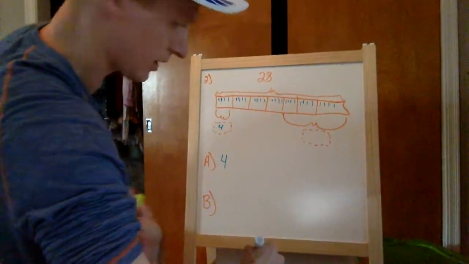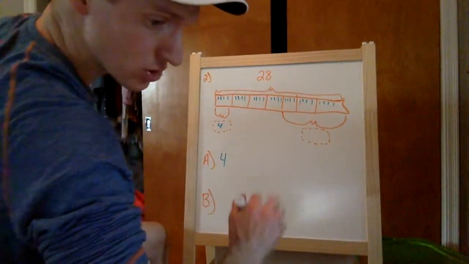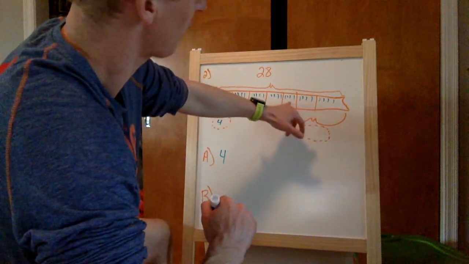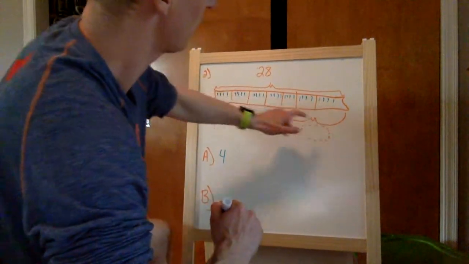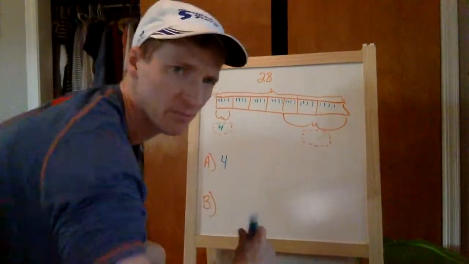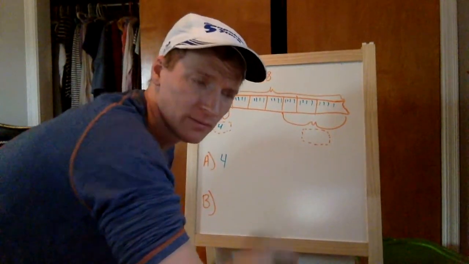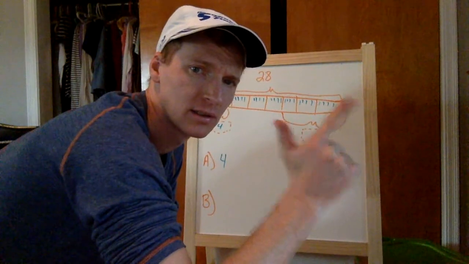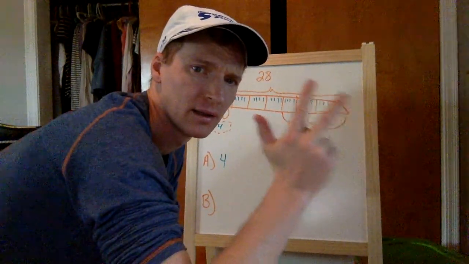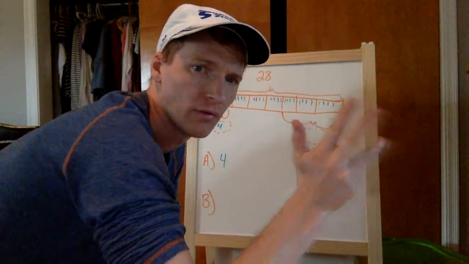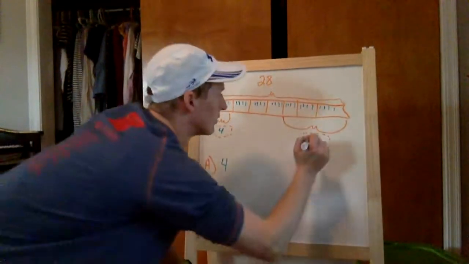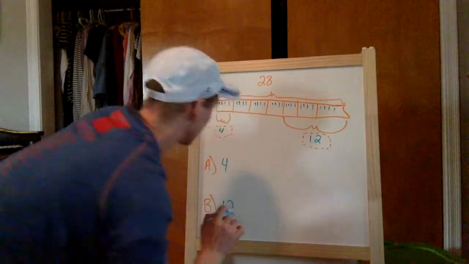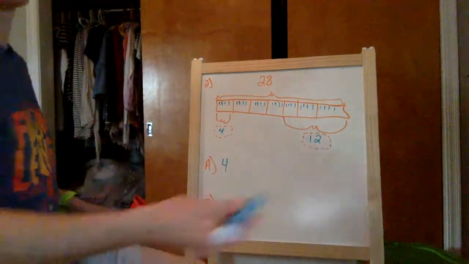Then, letter B says, how many Silly Bands do 3 kids get? Now, instead of counting up the lines, we have how many groups? 1, 2, 3, and how many are in each group? 4. So multiply it. 3 times 4. 3, 6, 9, 12. Letter B, 12. Okay.